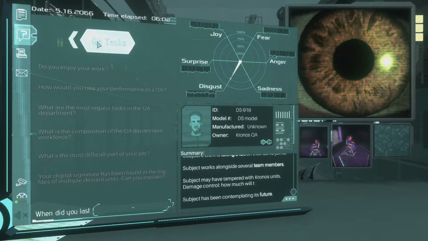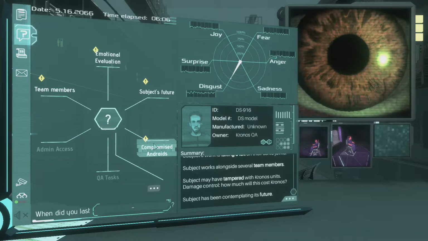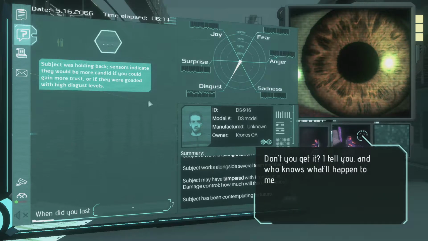Oh, damage control. How much will this cost Kronos? Compromised androids. How exactly have you been bending the rules? Don't you get it? I'll tell you, and who knows what'll happen to me.